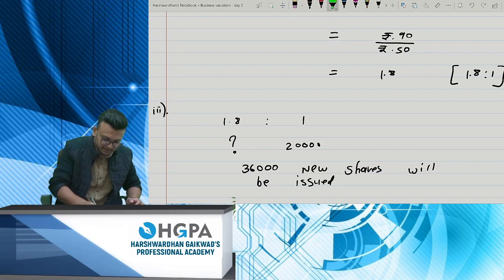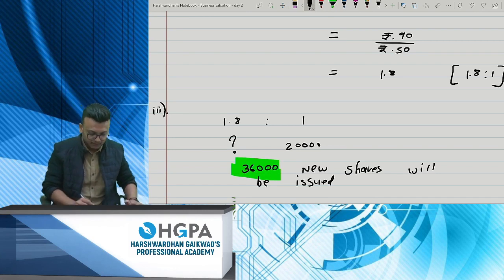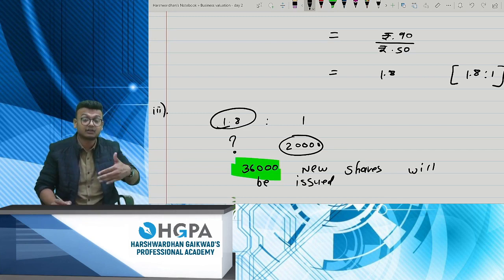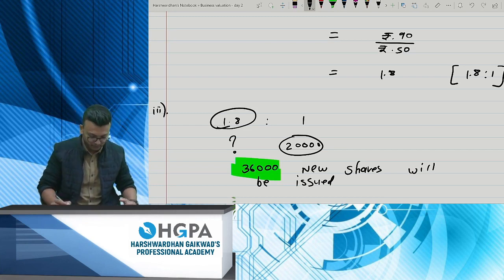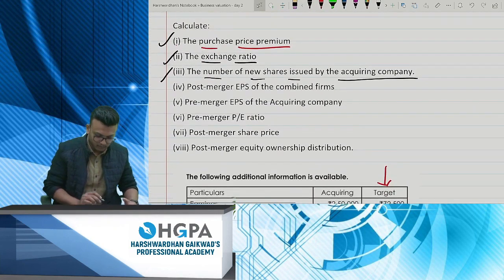Okay, we've got this. This is for our reference. Okay, but how to write in the examination? See, you can make your own formula. So the existing shares of the target company multiplied by the share exchange ratio. That's the formula for the new shares calculation. So 36,000 is your answer. Okay. I think we're done with 3 questions.